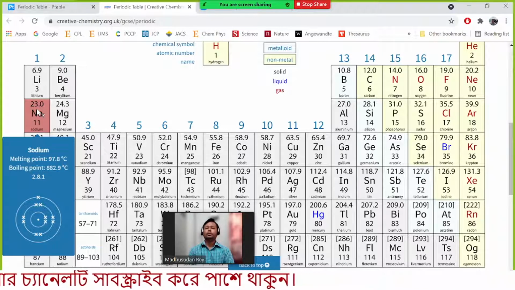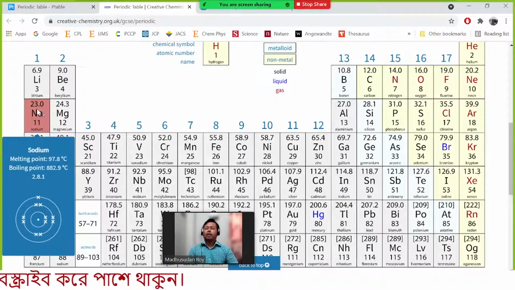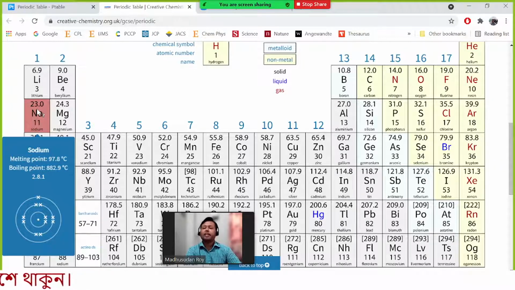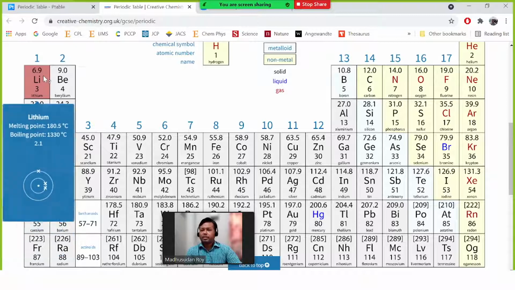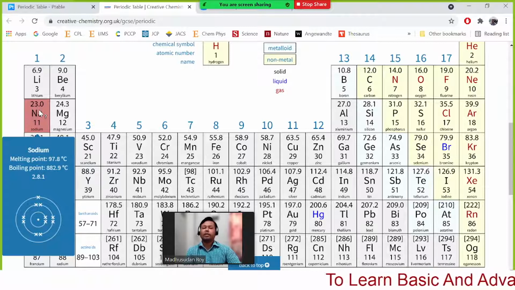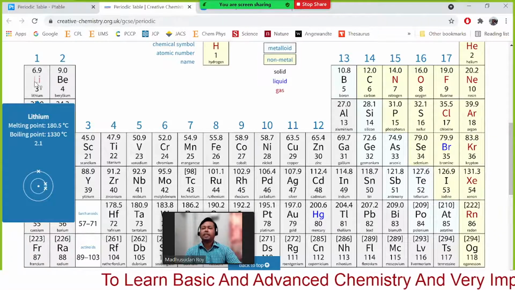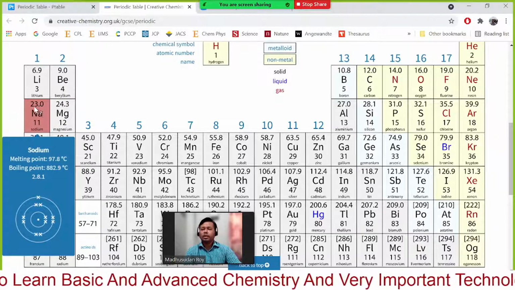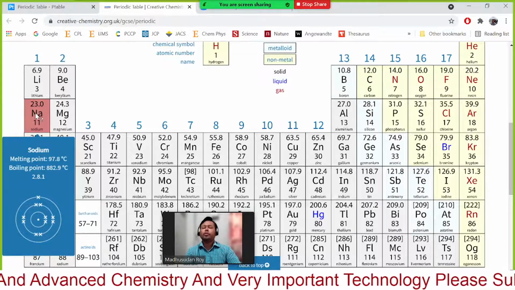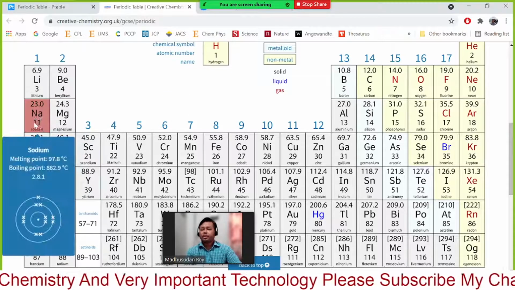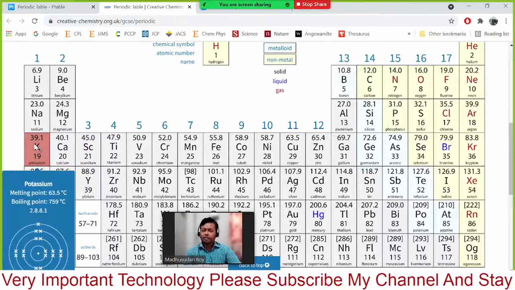So the attraction between the nucleus and the electron is a little bit less. Therefore it is easier to remove one electron. For this one it is not as easy as for this one. So this one will release more energy compared to this one. So it is easier to remove an electron, and for this one it is even easier.